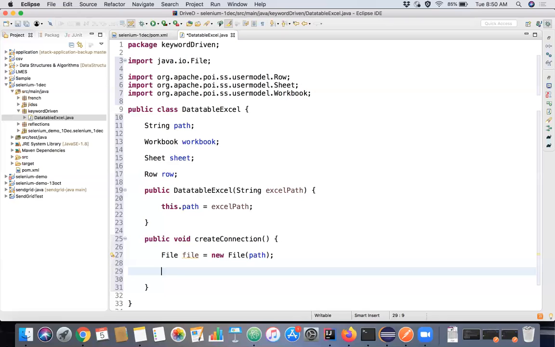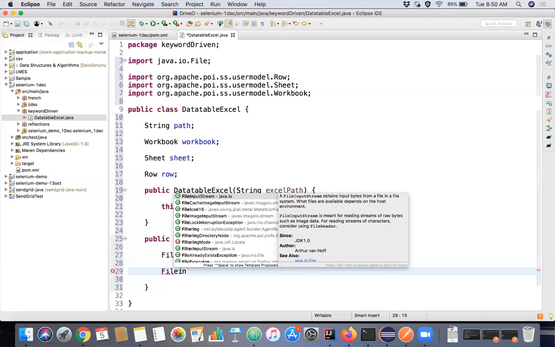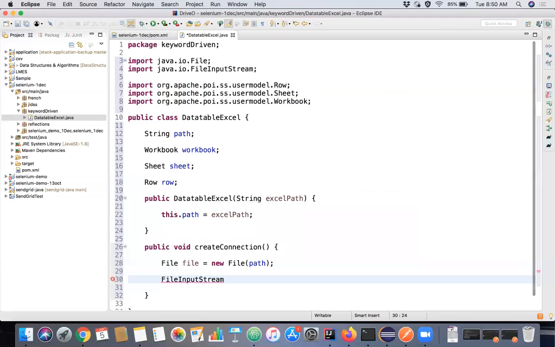So there's one class called FileInputStream. Okay, so we have this particular class called FileInputStream in java.io itself.